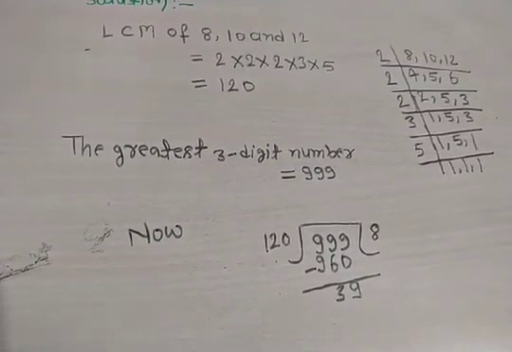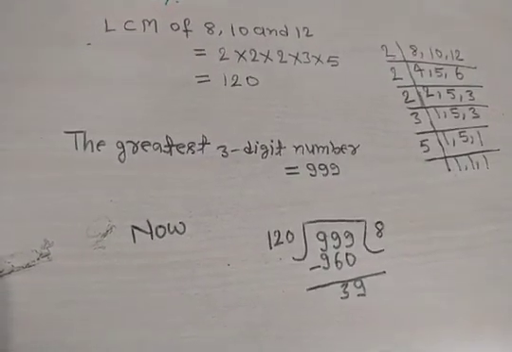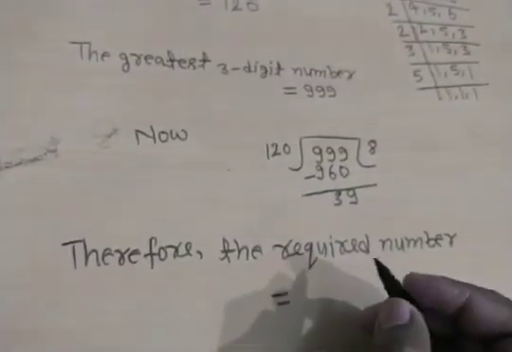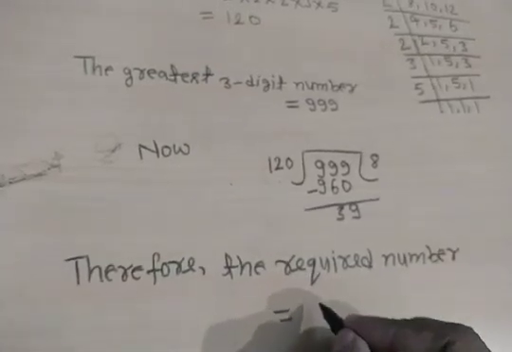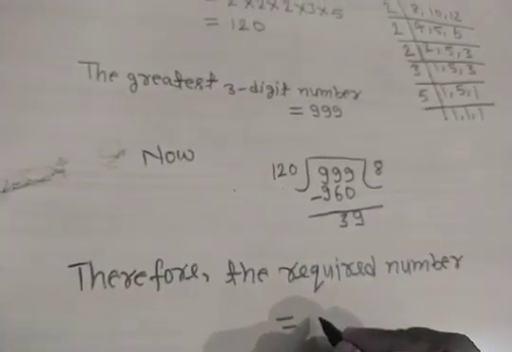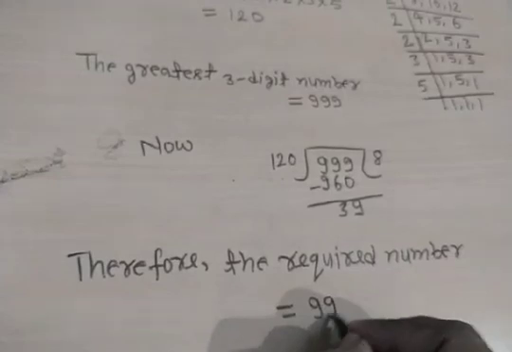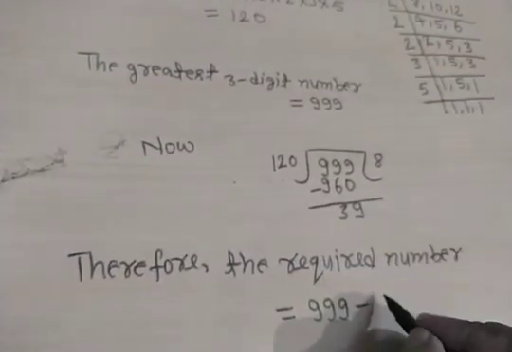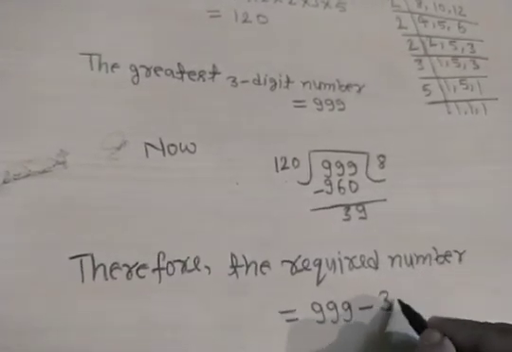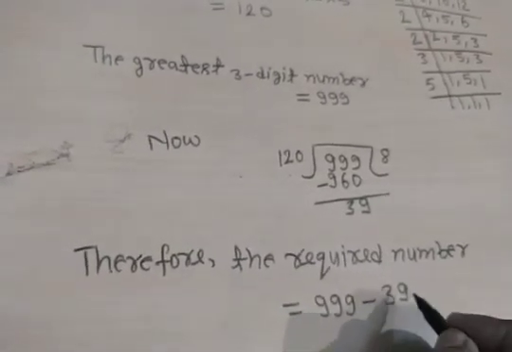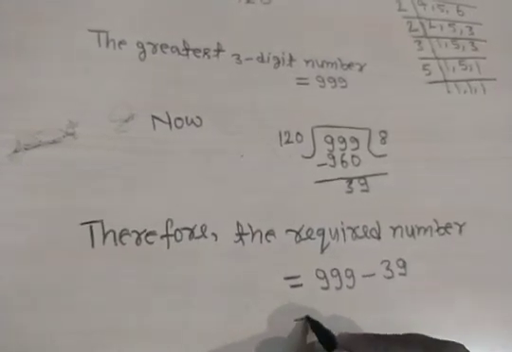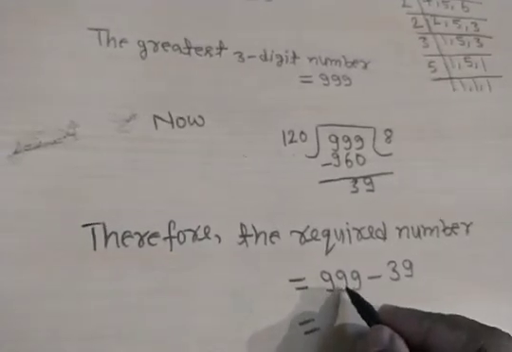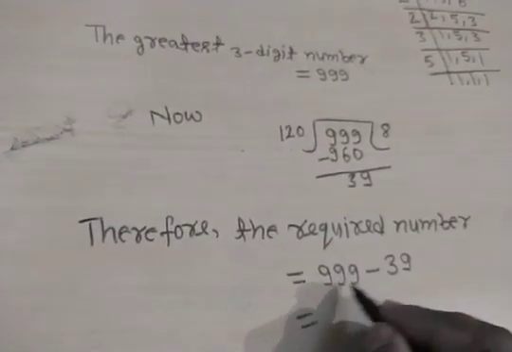So the required number: we subtract 39 from 999. So the required number is equal to our greatest three-digit number 999 minus the remainder. What is the remainder? The remainder is 39. Okay, so subtract it. 9 minus 9 is 0, 9 minus 3 is 6, and this is 9.